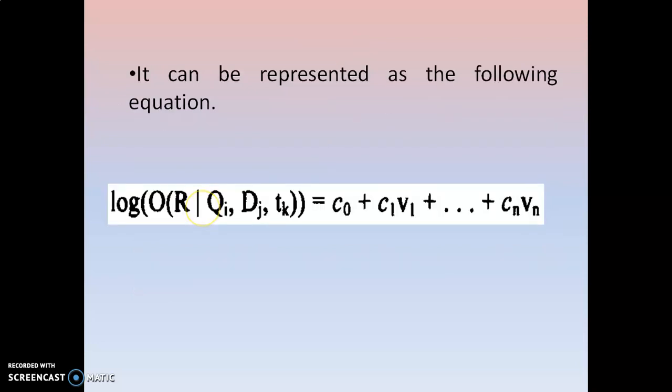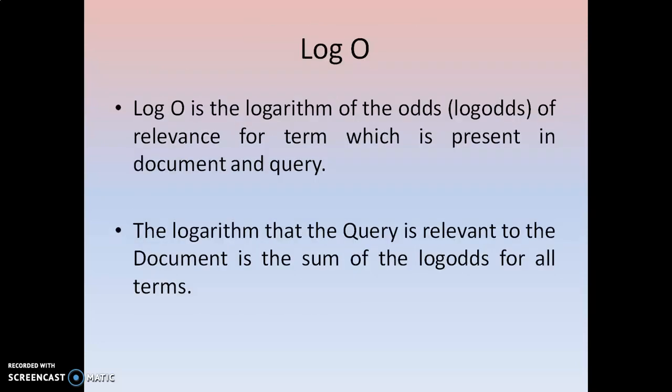Okay, so here we need to talk about the log O. So what is the meaning of the log O here? Log O is the logarithm of odds of relevance of the term which represents the document and query. So logarithm of odds means what? The relevance of the terms which are present in the document and the query. Whenever we take one term, the relevance of the term can be represented with the logarithm of odds.